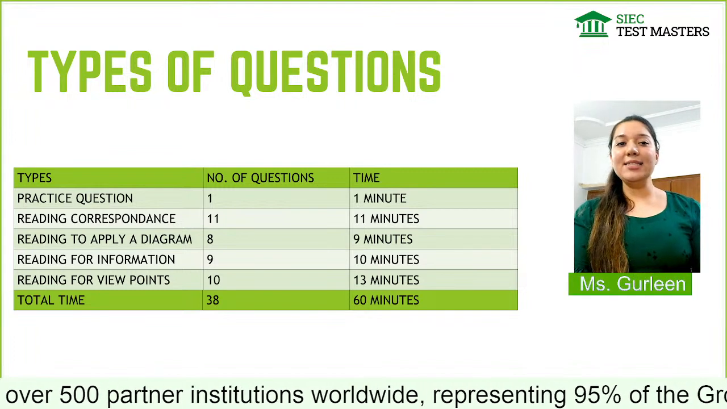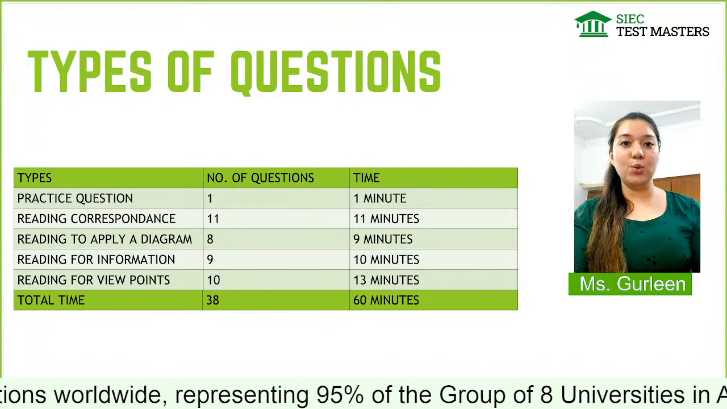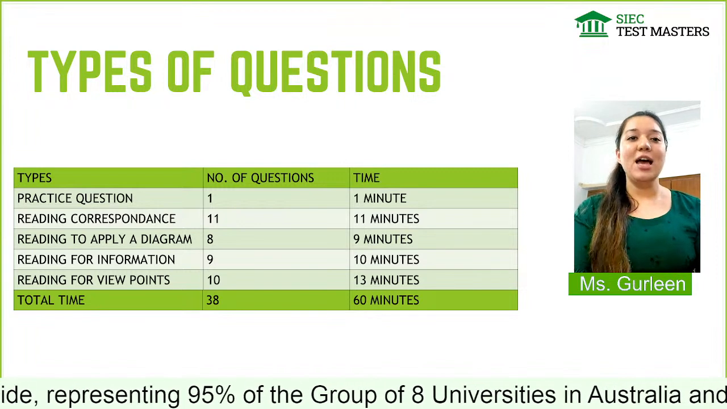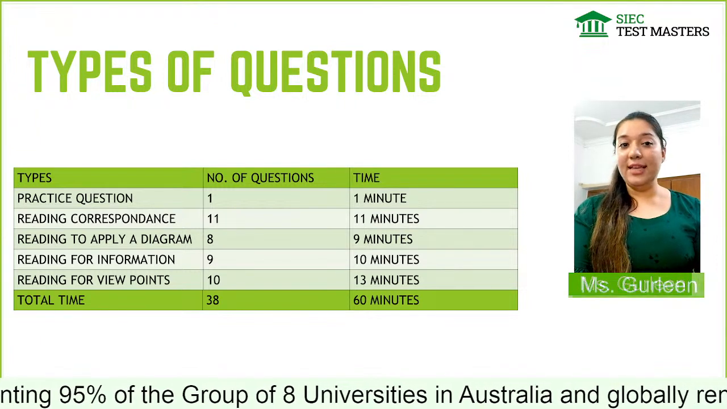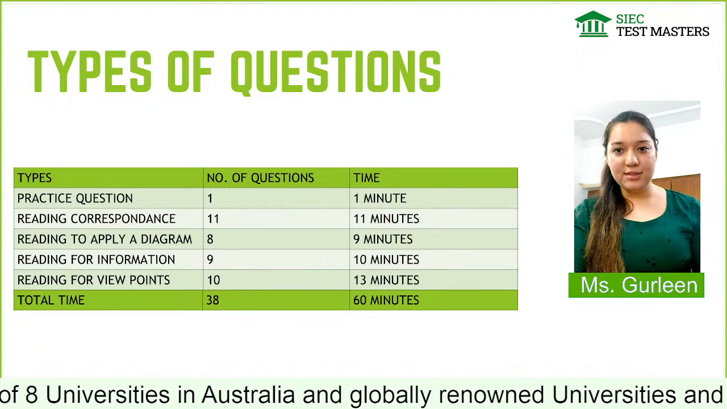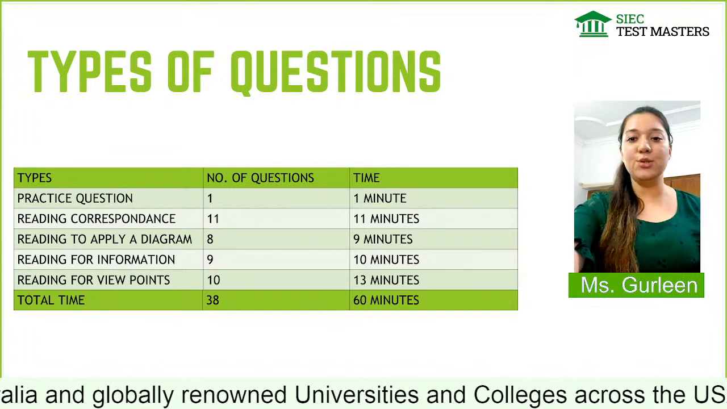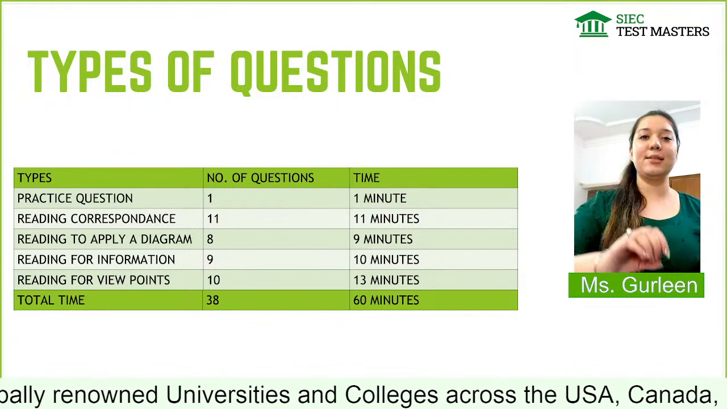Okay. Next is reading for information. Again, 9 questions in 10 minutes. So 2 minutes are extra here. Now, the next is reading for viewpoints. Again, 10 questions and 13 minutes. And the total is 38 questions you need to answer in 60 minutes.